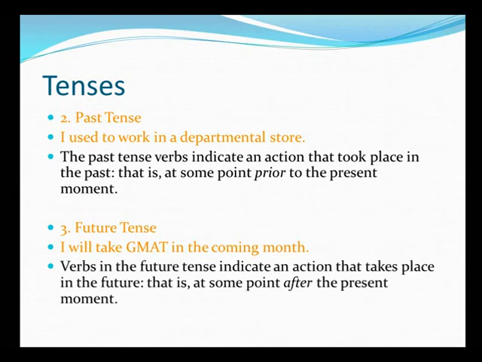So just to revise what we learned so far, present tense is used for an action which is being done right now, which is currently happening, or it indicates a habitual action, or it may refer to a universal truth or a factual statement also. Past tense, on the other hand, is used for an action which took place at some point prior to the present time. That means past time. Future tense, on the other hand, would be used when the action is yet to be done. That is, the action will be taking place in the future.